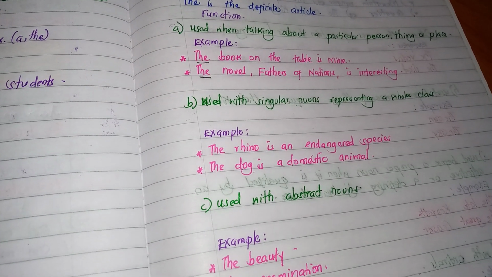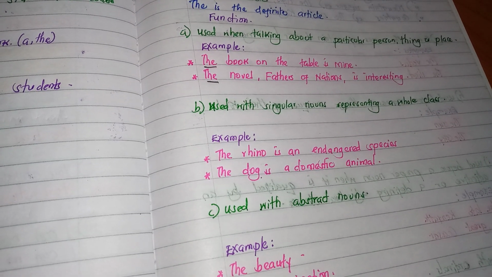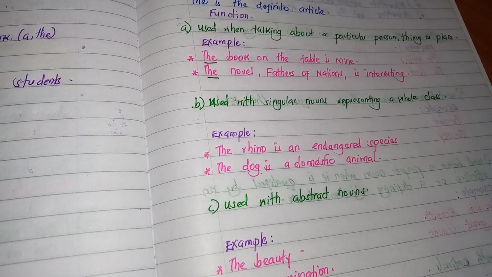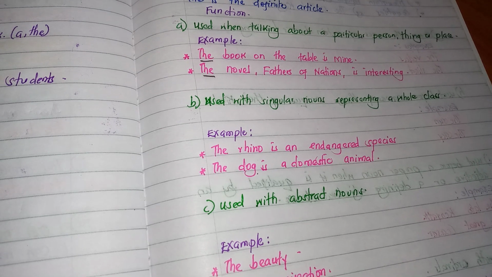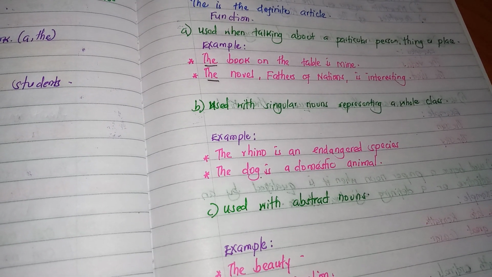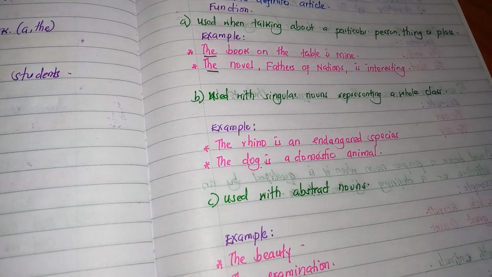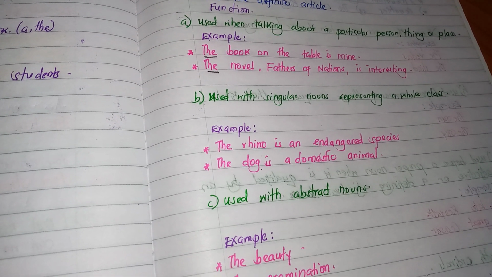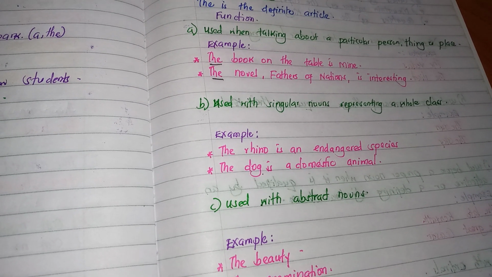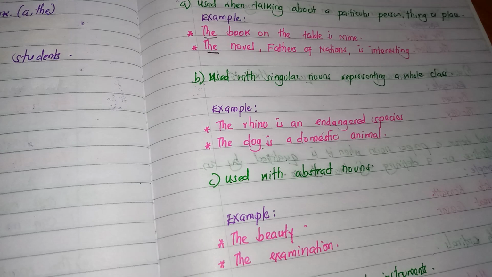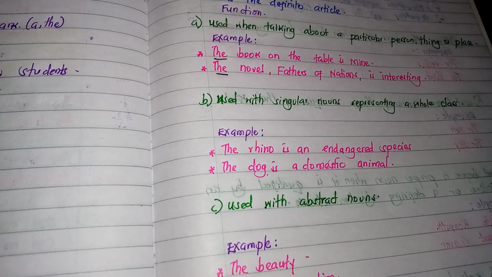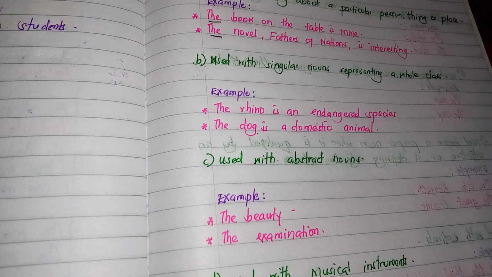Again, it is used with singular nouns representing a whole class. Example, the rhino is an endangered species. We have a singular noun here, rhino, which is representing a whole species, and so we use the. The dog is a domestic animal. Among other domestic animals, the dog here is used to represent them, and so the has been used with the singular noun dog to represent a whole class of domestic animals.